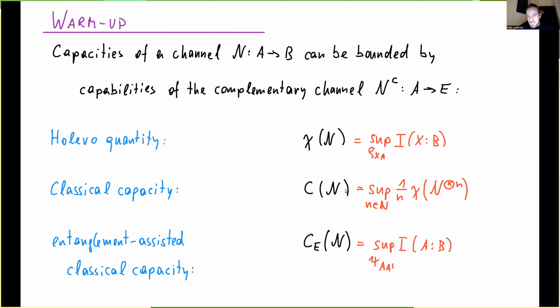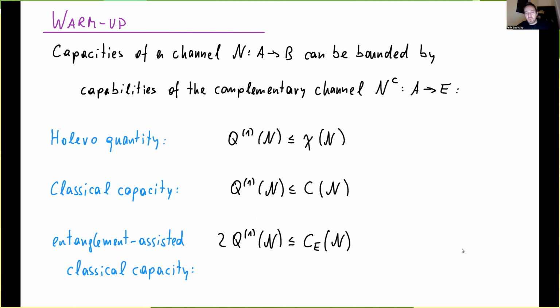And regularizing this gives us the classical capacity of the channel, which is basically classical information transmission where we drop the security criterion for private capacity. And then there's also this entanglement assisted version where I also give to the sender and receiver unlimited entanglement that you can use in the decoding. This is just basically making this CQ state into a fully arbitrary bipartite quantum state where we send one half to the channel and then we look at the mutual information.